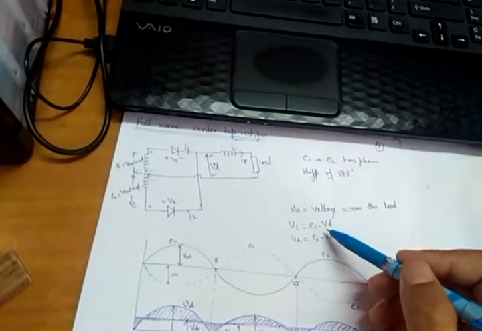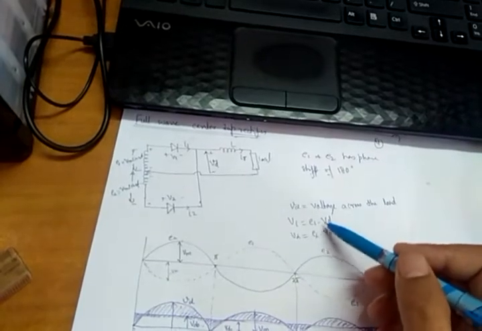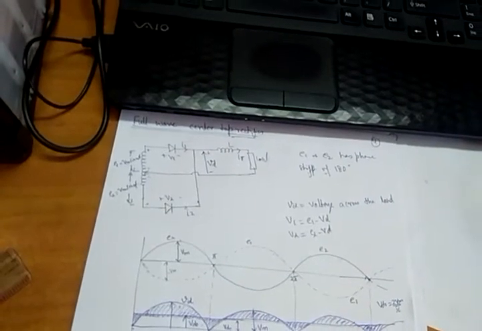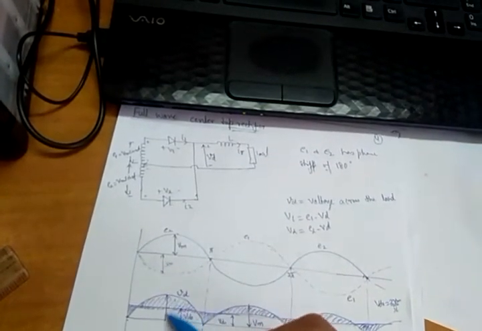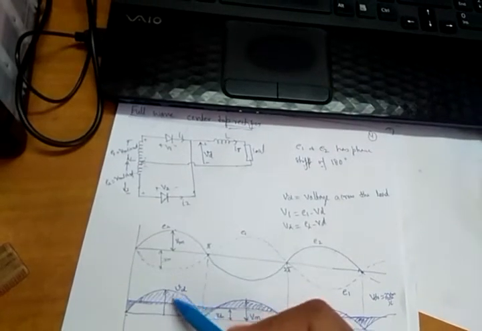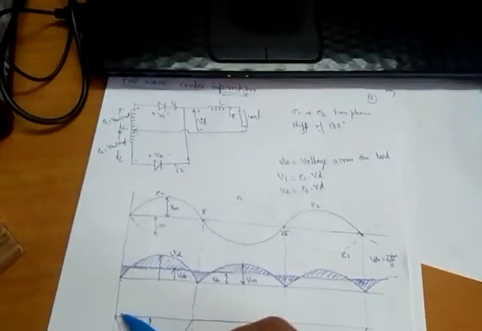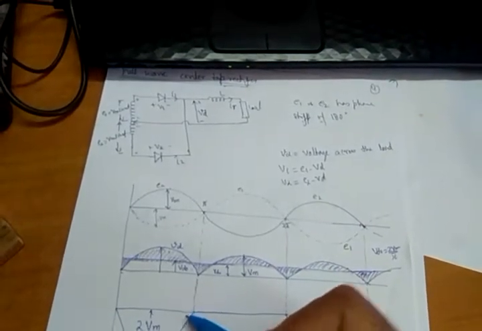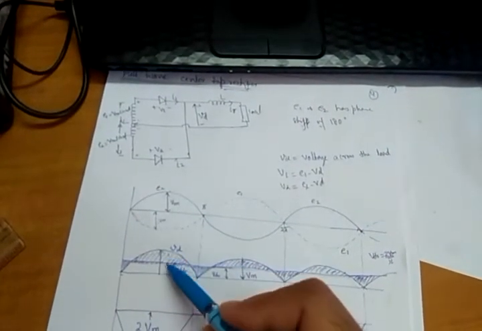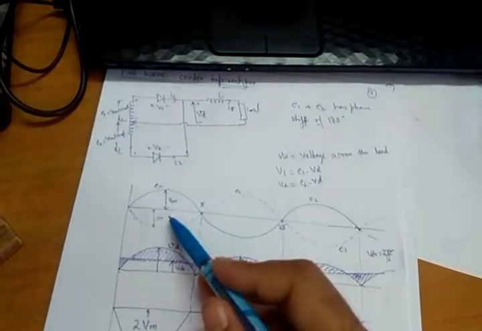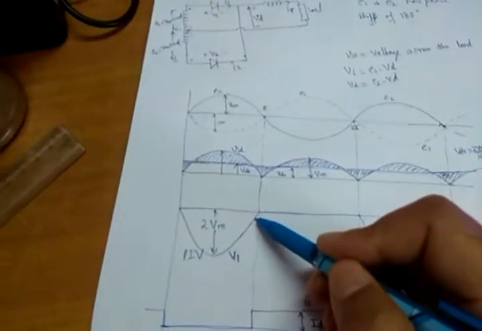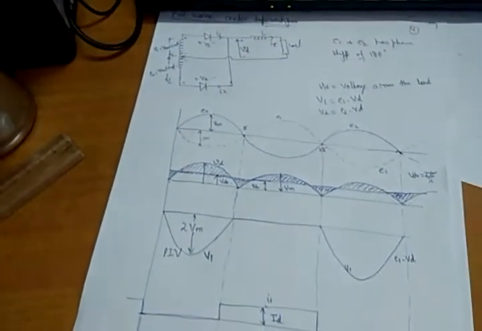But you know that E1 and Vd are 180 degrees out of phase with each other. So this is Vm negative and this is Vd. So Vm minus Vd, this Vd will be added but in the reverse direction. If it were this plus this, it would be 0. But negative of this means it will be in this direction, so the magnitudes get added. It will be equal to twice Vm. So this is the peak inverse voltage of the diode.